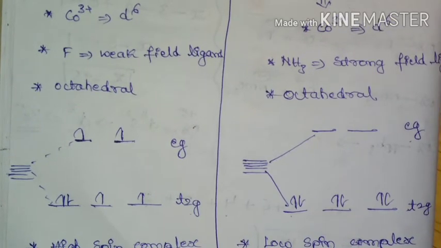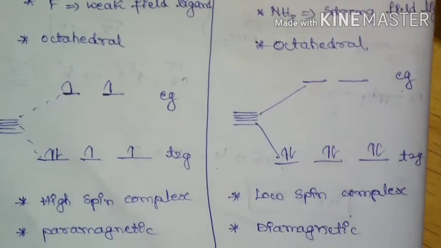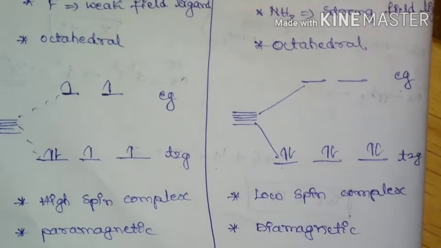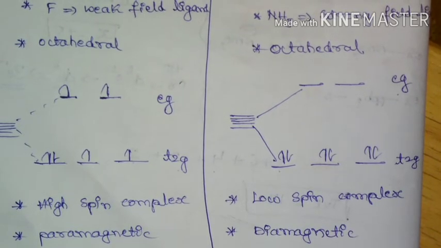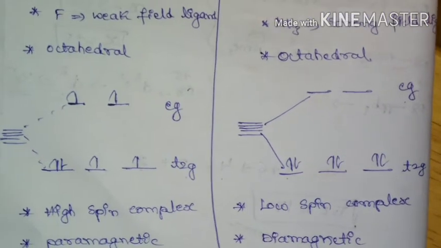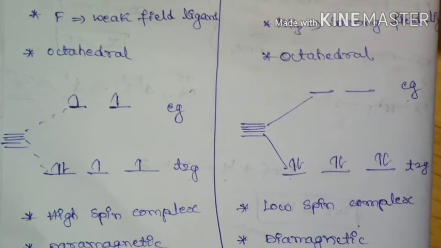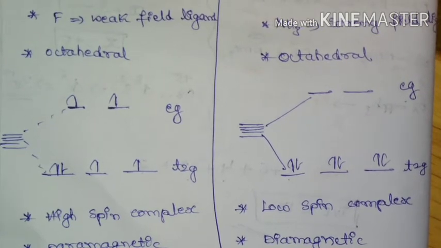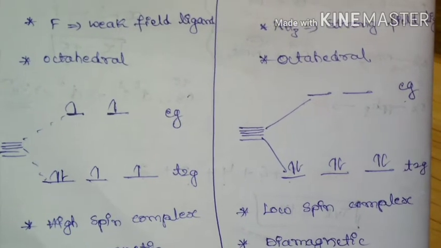Due to weak field ligand this complex will become high spin and there won't be any pairing of electrons taking place. Hence, due to presence of unpaired electrons, this complex is paramagnetic, and since fluoride ligand is weak field, it is going to be a high spin complex.